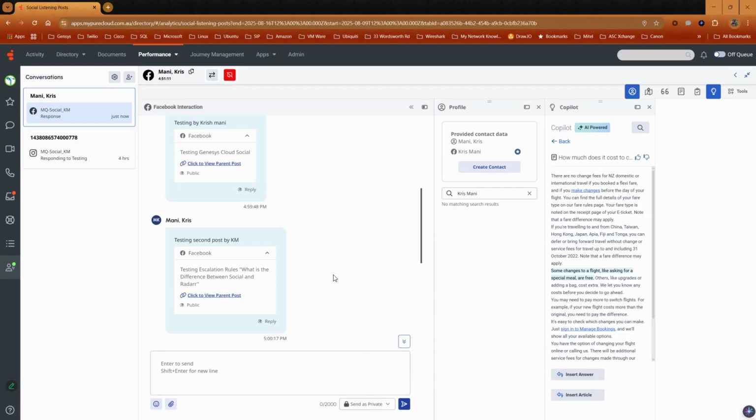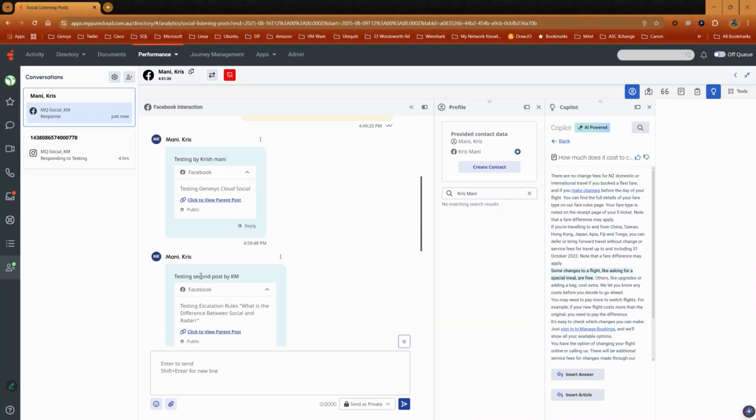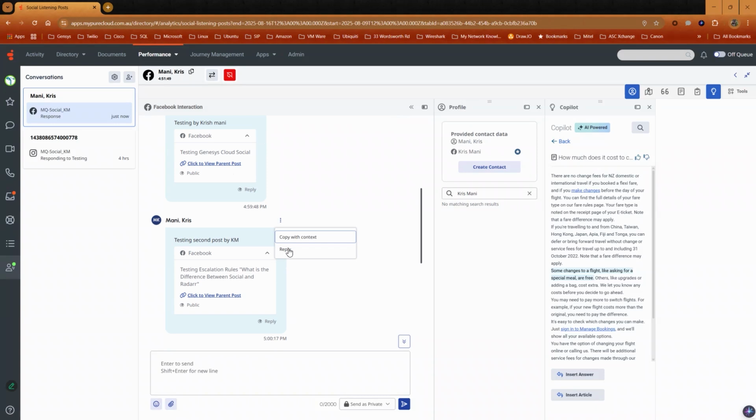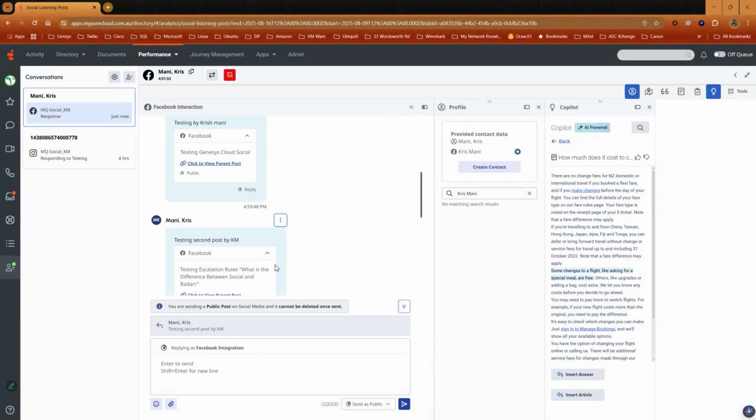Conversations are threaded per social channel and user basis. As such, if a customer comments to multiple posts, then all comments are threaded together, however separated by the post. Clicking on the drop-down arrow on the comment reveals the post this comment has been made against. Clicking on the three dots and selecting Reply allows the agent to respond to the respective comment.